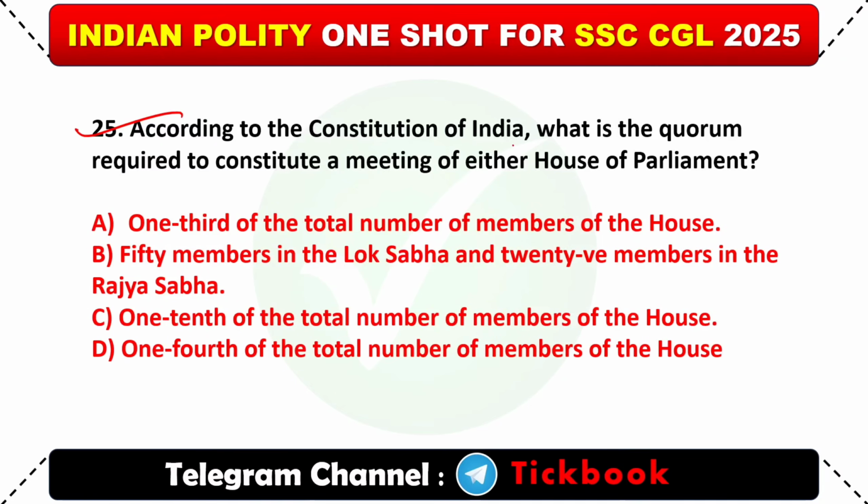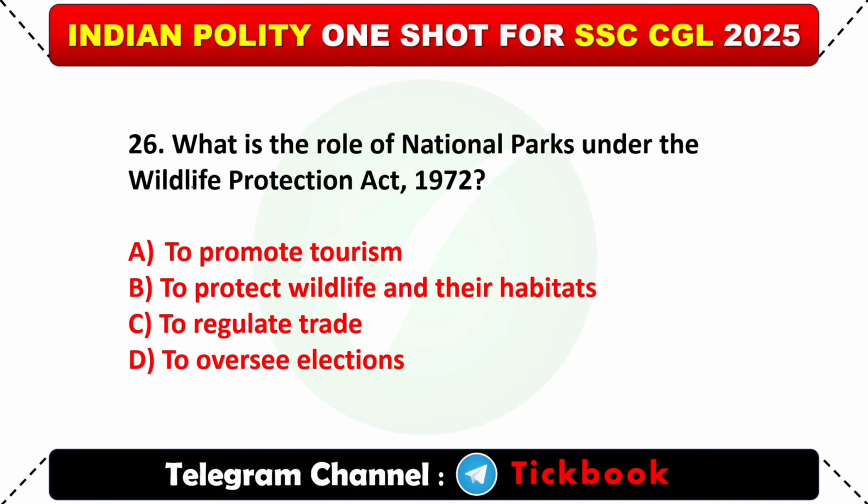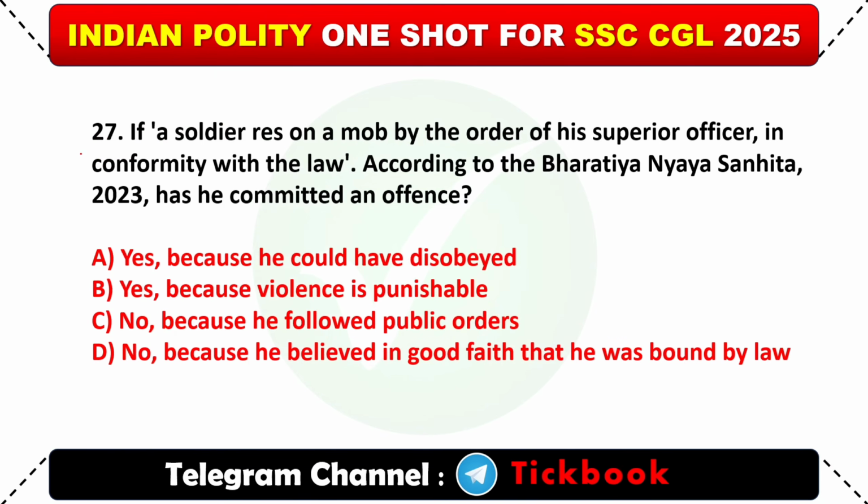25. According to the Constitution of India, what is the quorum required to constitute a meeting of either House of Parliament? Option number C is the right answer. 1/10 of the total number of members of the House. 26. What is the role of national parks under the Wildlife Protection Act 1972? Option number B, to protect wildlife and their habitats.